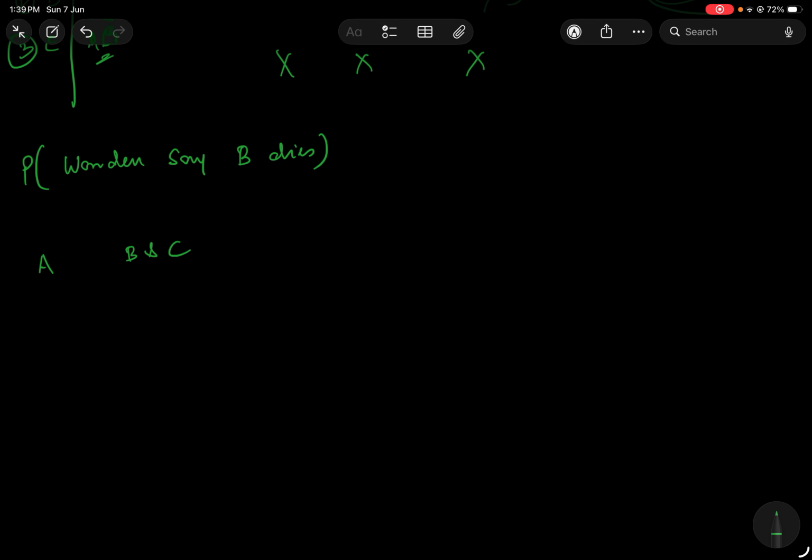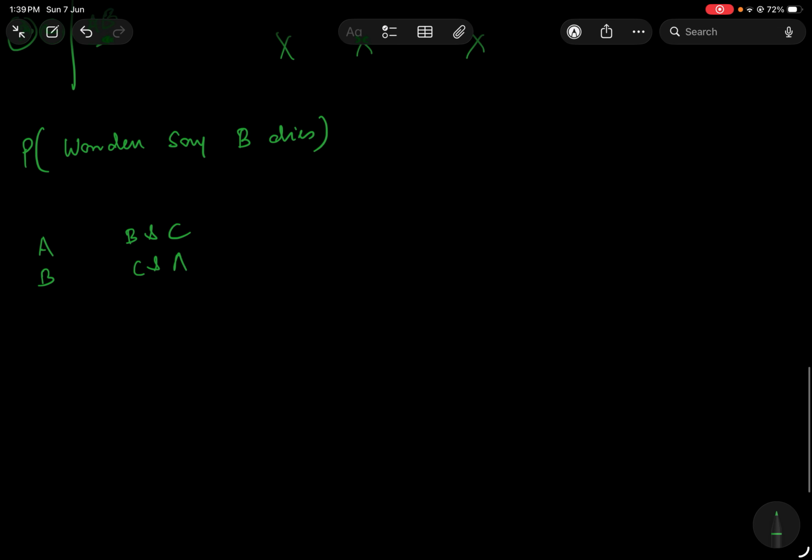If the warden knows that B will survive, then C and A will die. And if C will survive, then A and B will die. But the warden can't give any information about A.